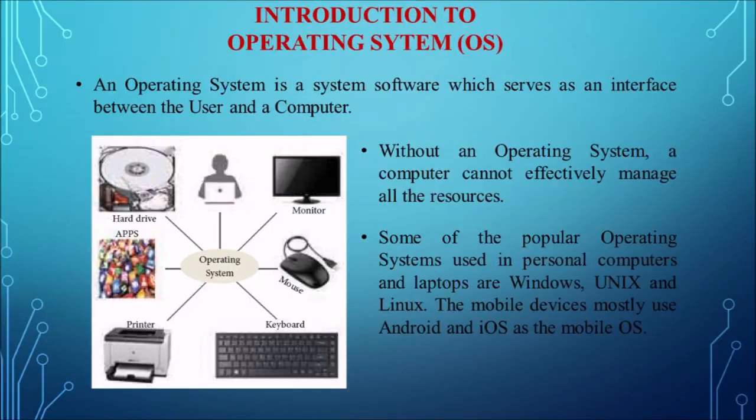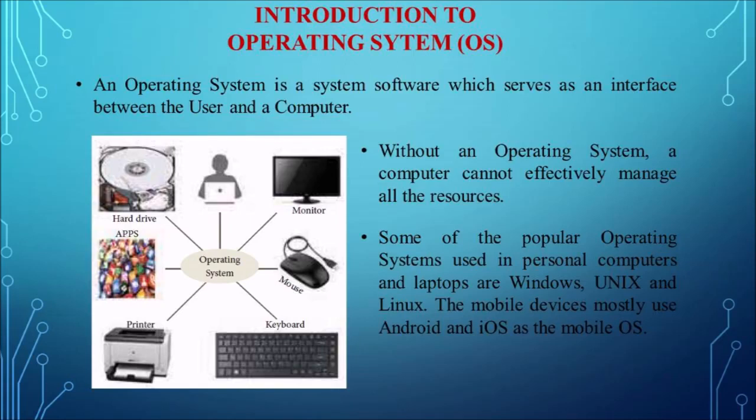The next topic is introduction to operating system. So an operating system comes under the system software. So it mainly acts as an interface between the user and the computer. So it fills the gap between the user and the computer. So that's why we call it as an interface. So it controls the input, output, and other peripheral devices like the disk drivers and printers and all the electronic gadgets which we connect to the computer. All these things will be controlled by the operating system.